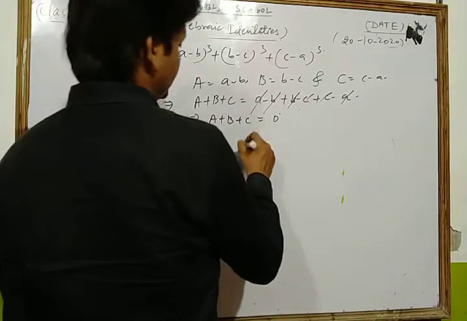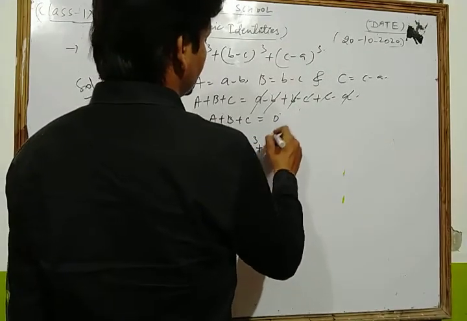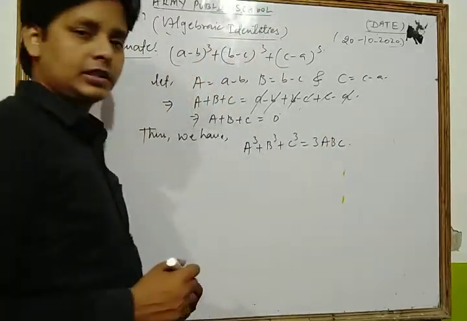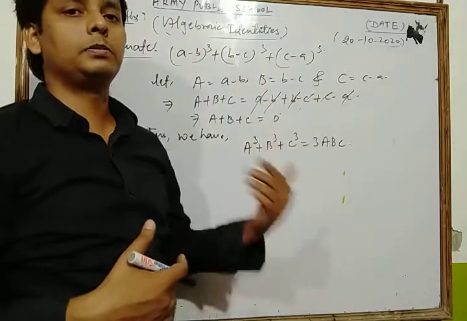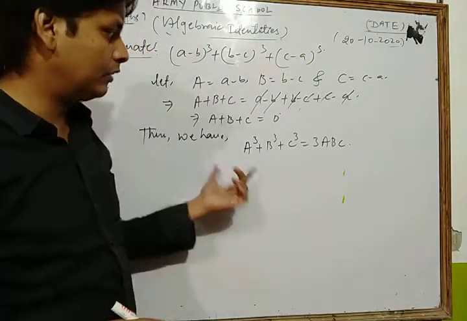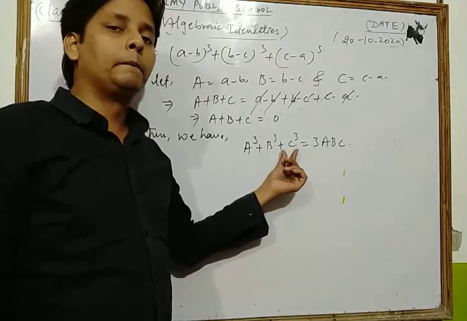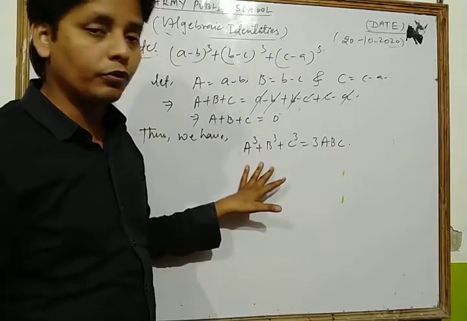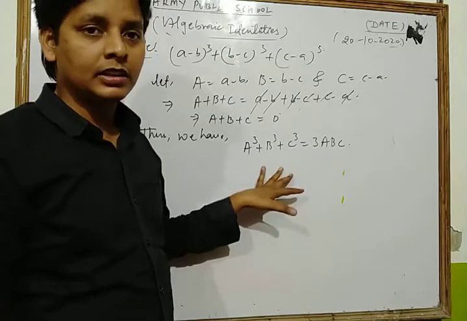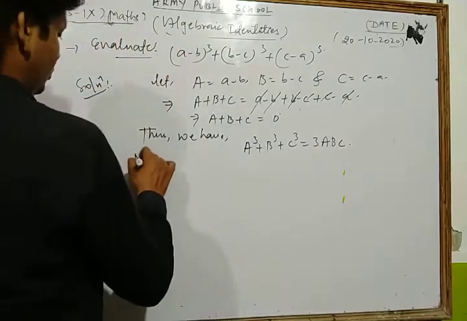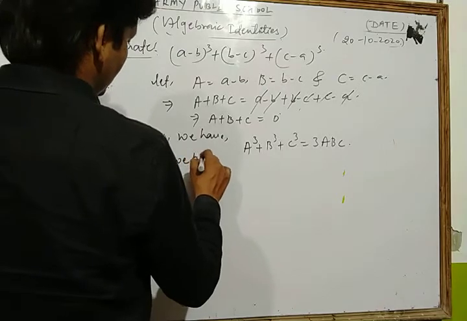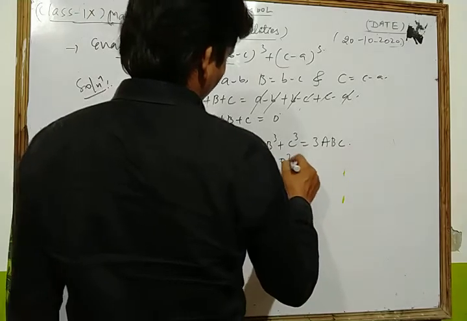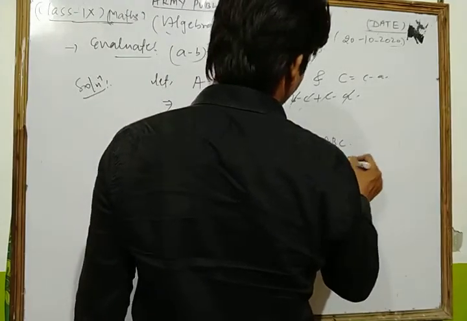Thus, if A + B + C is equal to 0, then A³ + B³ + C³ is equal to 3ABC. I just discussed that. If A + B + C is equal to 0, then we can write A³ + B³ + C³ equal to 3ABC. Now dear students, we put the values of A, B and C in this identity.